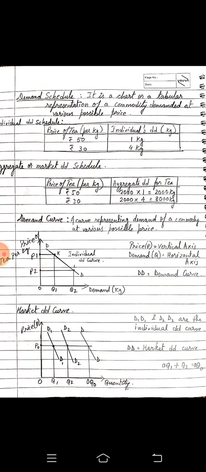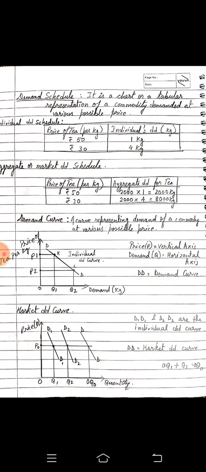Again the same example as shown above. When the price of tea per kilo is rupees 50, we can consider that P1, where the quantity demanded is less, and when it's P2, the quantity demanded is more.